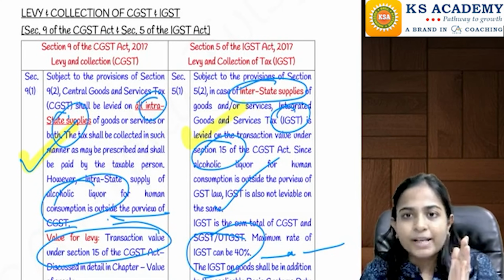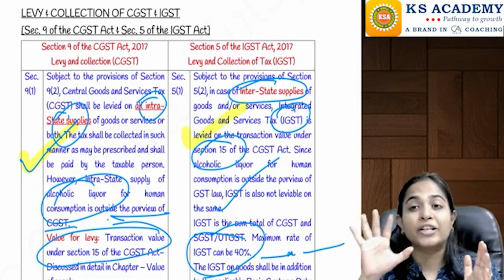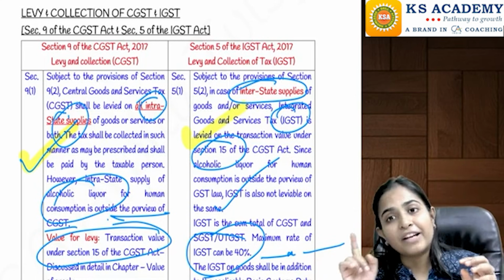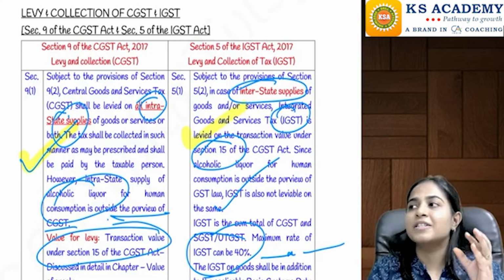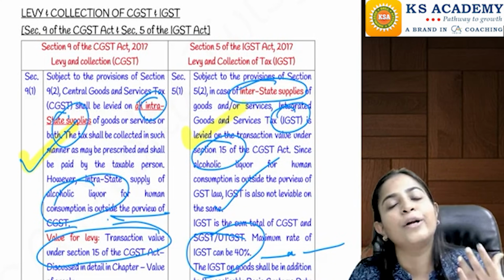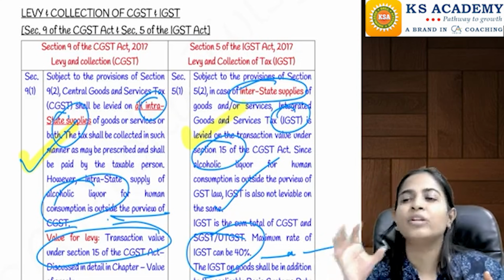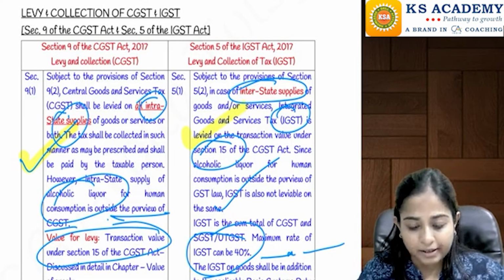And when we are doing section number 9 of the CGST Act, correspondingly, we are also required to do section number 5 of the IGST Act. Okay, section number 5 of the IGST Act. When I say CGST Act, it means that the transactions we are going to discuss there are intrastate transactions. But when I mention the IGST Act, we know that the transaction we are discussing is interstate, right?